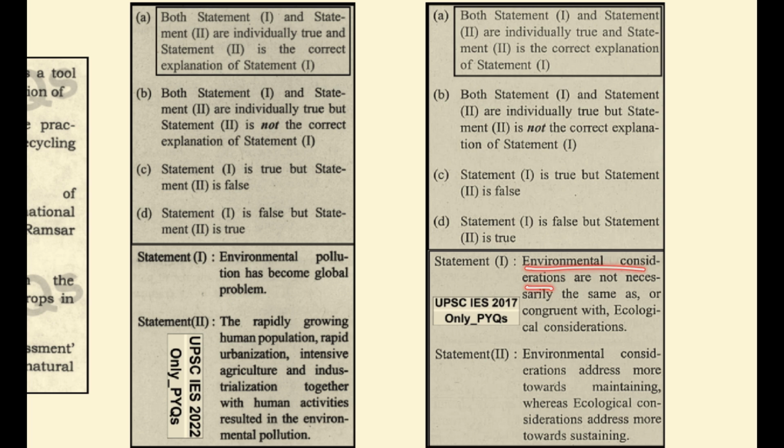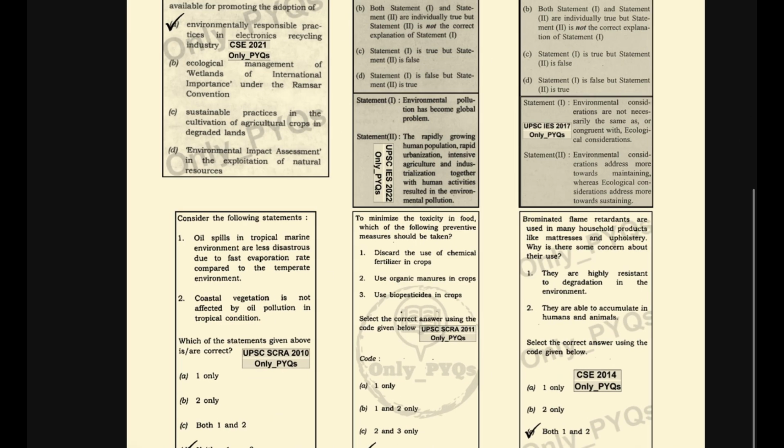Environmental considerations are not necessarily the same as or congruent with ecological considerations. This is a correct statement. Environmental consideration addresses more towards maintaining, whereas ecological consideration addresses more towards sustaining. This is also a correct statement, and this is the exact explanation of statement 1. So option A becomes the correct answer.